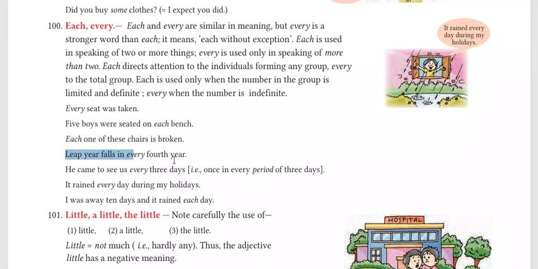Leap year falls in every 4 years. He came to see us every 3 days. Each once in every period of days. It rained every day during my holidays. Here we are not focusing on individual holidays, but talking about the entire holidays, so every. I was away 10 days and it rained each day. So it means 10 days, and they are very limited.